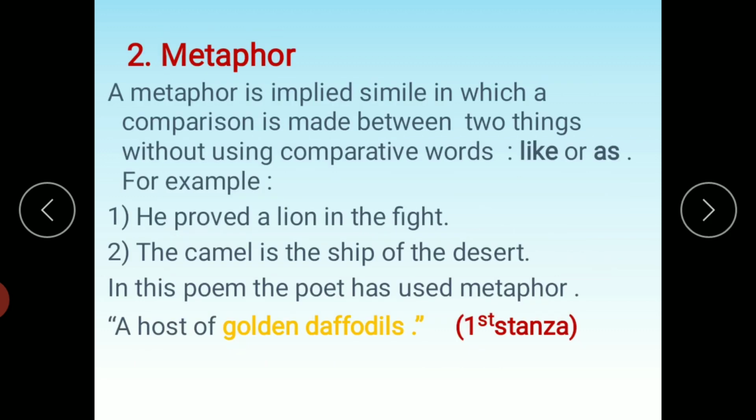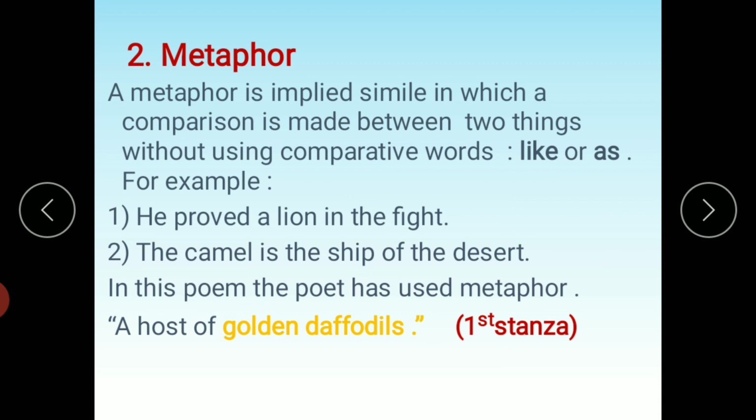Second, metaphor. A metaphor is implied simply, in which a comparison is made between two things without using comparative words like or as. It means that it is also an implied simile. Comparison is made between two things, but we do not use comparative words. Like in simile, we use comparative words like or as, but in metaphor, we do not use comparative words.